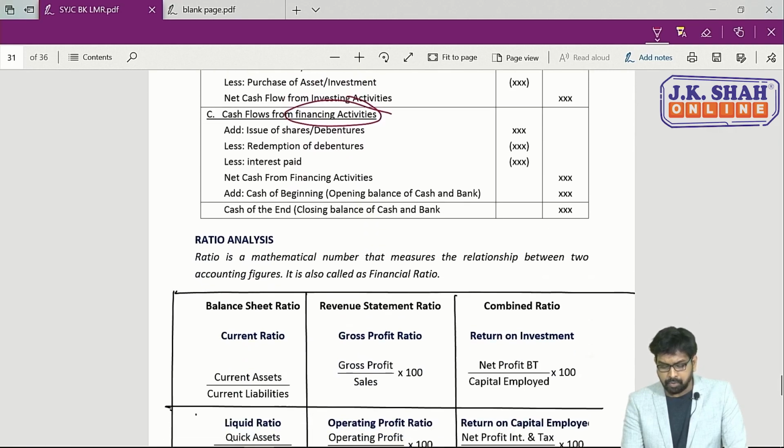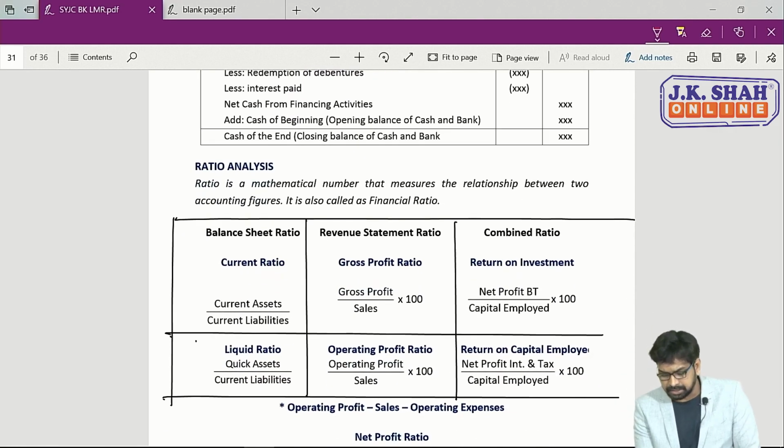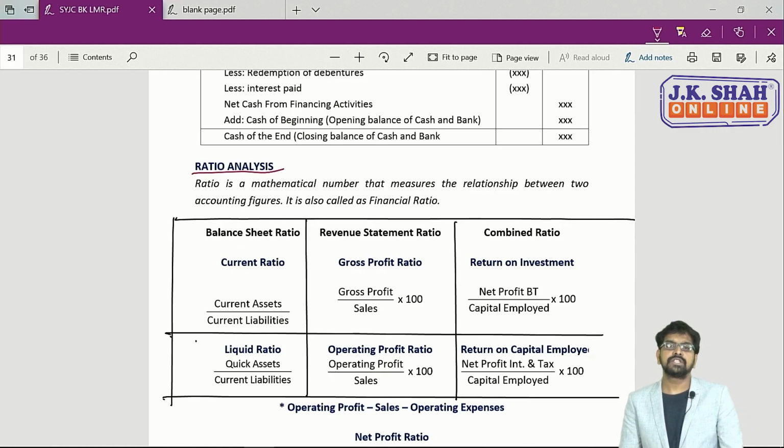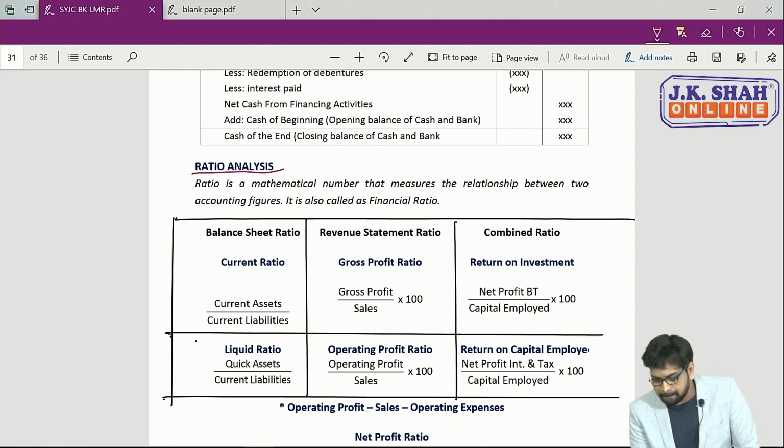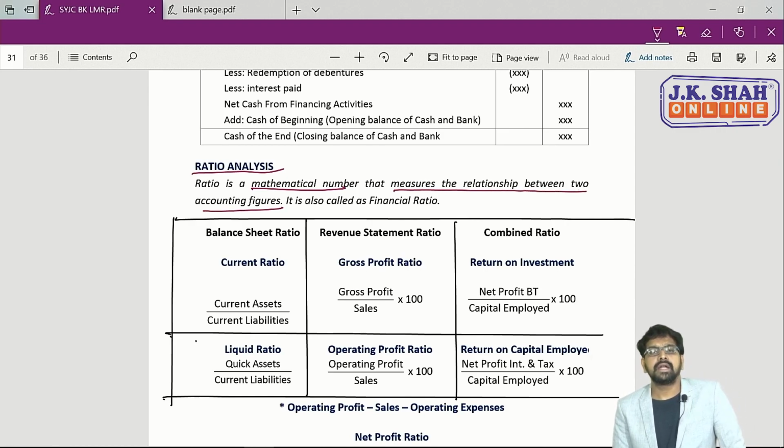In this particular point, the important part is this ratio analysis, which they may ask you in objectives. Now what is ratio analysis here? So ratio is a mathematical number that measures the relation between 2 accounting figures. So again, mathematical number that measures the relationship between 2 accounting figures, and it is also called as a financial ratio. इसे हम लोग financial ratio भी बोलेंगे.